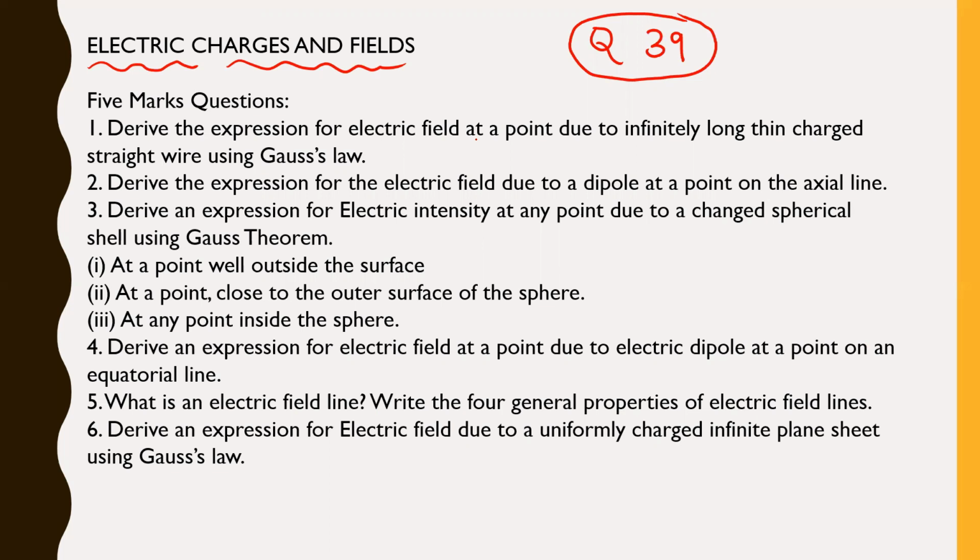Those derivations are really very, very important, and I'm sure you will see question number 39 in your question paper from electric charges and fields.